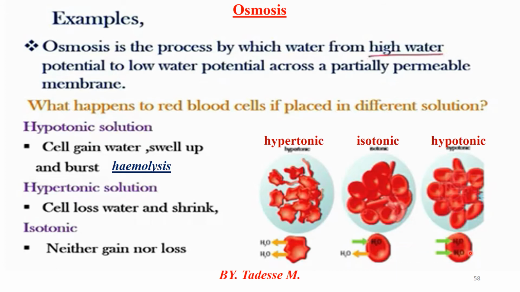Hypotonic solution is mainly responsible for gaining water. Look at the hypotonic one: inside the cell, little water is there; on the outside, more water is there, but the salt is the same. Therefore, when the water moves from high water potential to low, the high water which exists outside the cell moves to the inner part. Therefore, the cell gains more water and becomes swollen and bursts in an animal cell. That is called hemolysis.